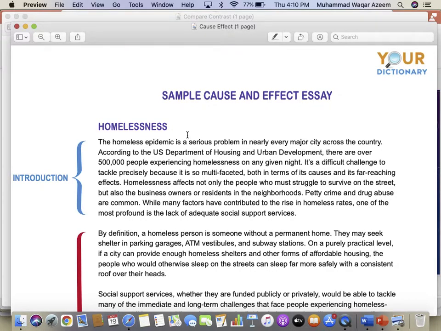The topic is homelessness. Anybody would like to read the first paragraph here? Who else? Would you like to read? Go ahead.